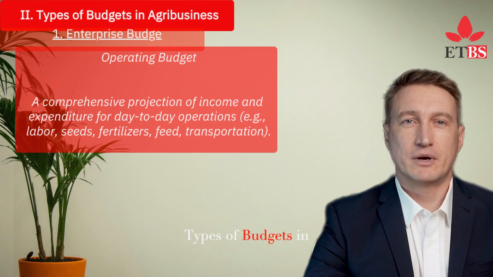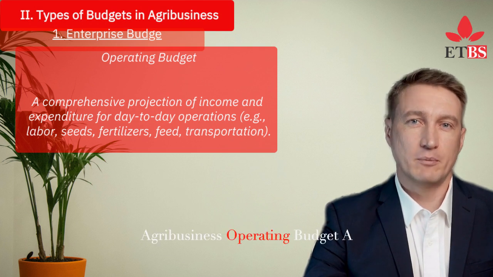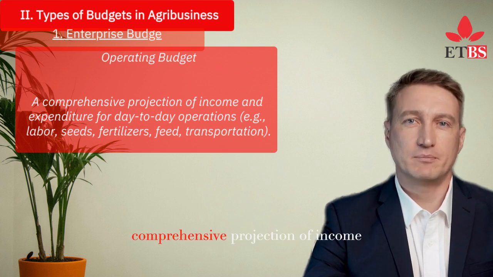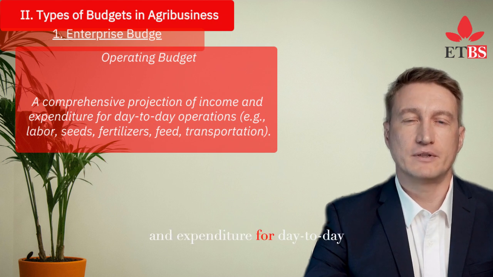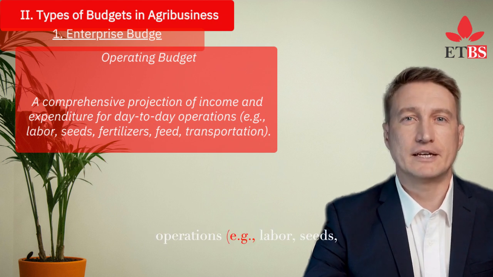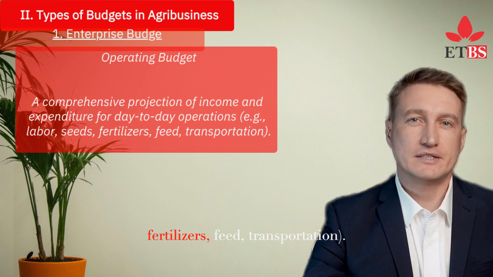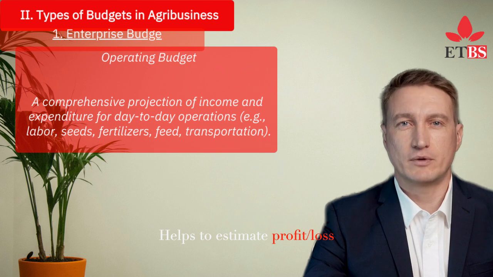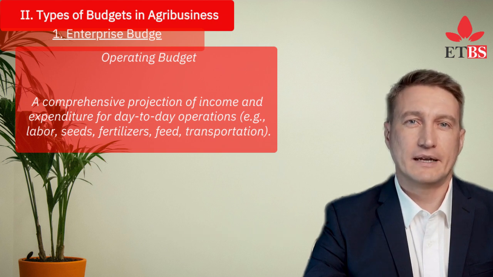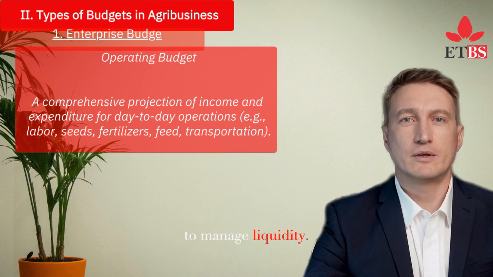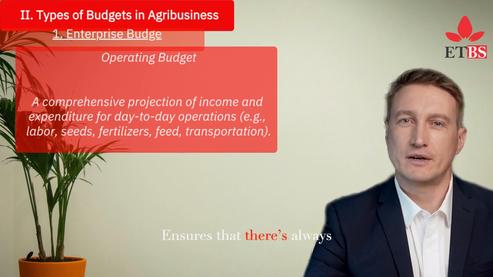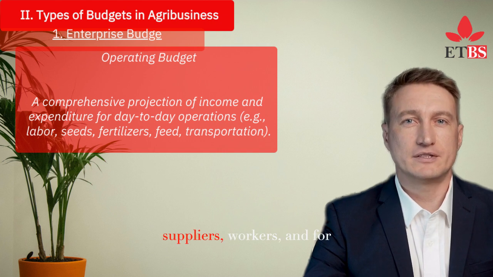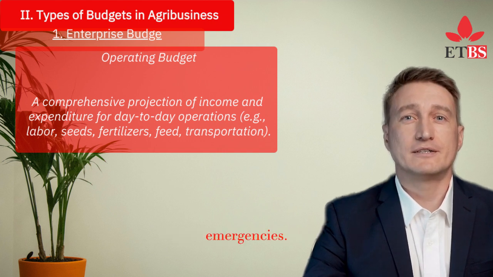2. Types of budgets in agribusiness. Operating budget: a comprehensive projection of income and expenditure for day-to-day operations, e.g., labor, seeds, fertilizers, feed, transportation. Helps to estimate profit-loss for a farming cycle. Cash budget focuses on cash inflows and outflows to manage liquidity. Ensures that there's always enough cash to pay suppliers, workers, and for emergencies.